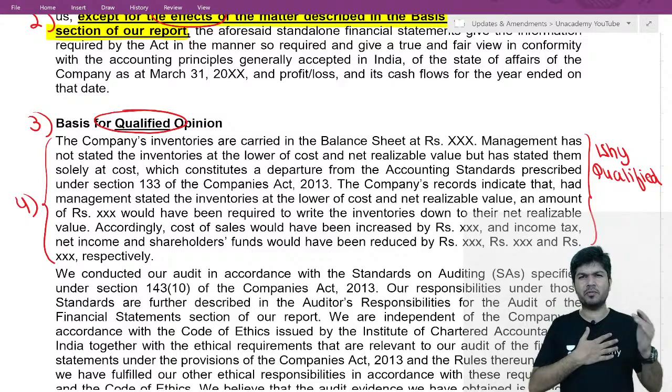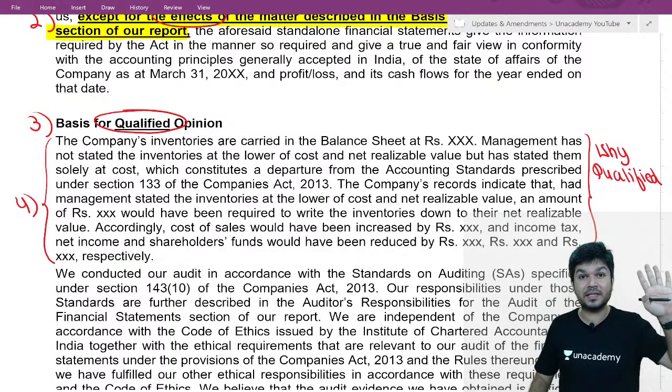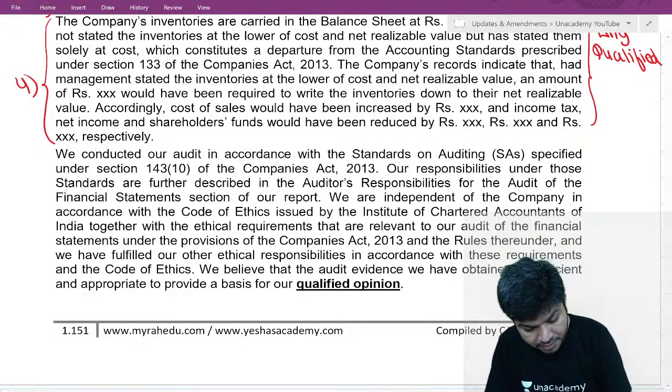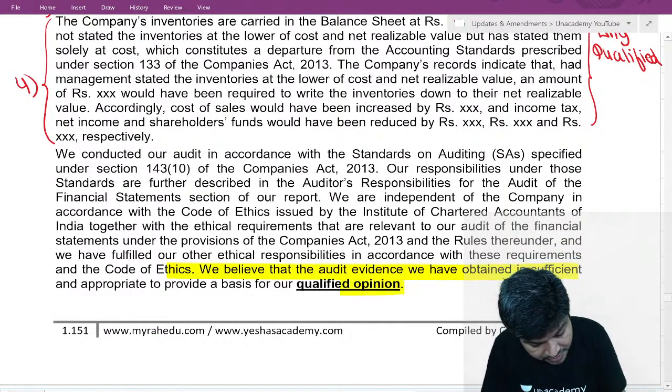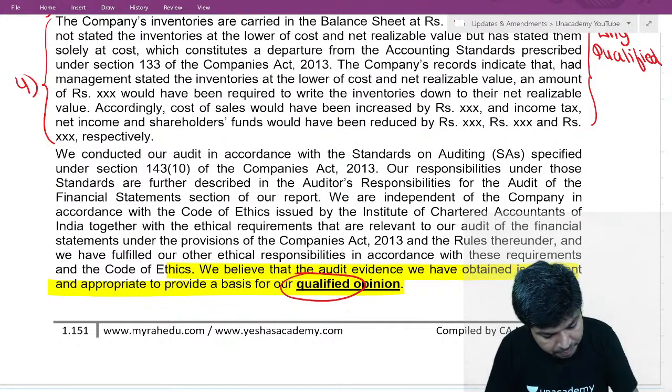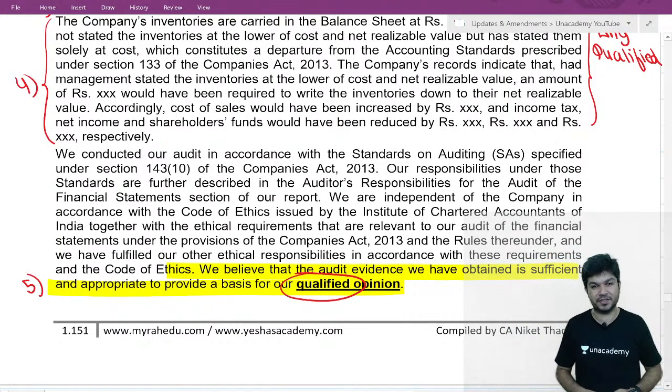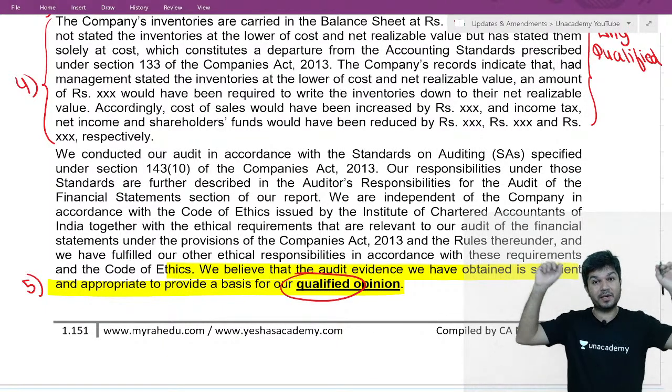Then basis for opinion mein 4 general sentences. The last sentence: we believe that the audit evidence we obtained is sufficient and appropriate to provide a basis for our qualified opinion. This is the fifth change. Okay, so first, opinion ki jagah qualified opinion.